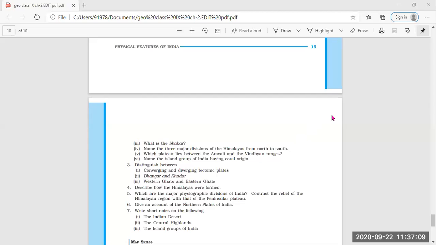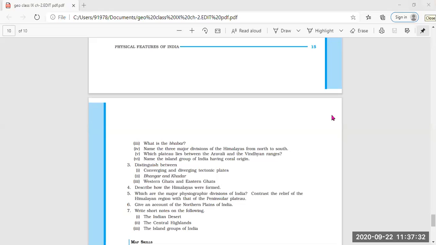Ma'am, converging plates are drifting plates which are over the mantle of the earth, and when two or more plates are pushed towards each other, they are called converging plates. Very good.